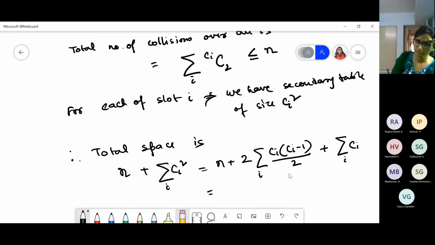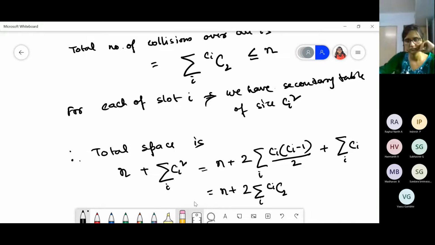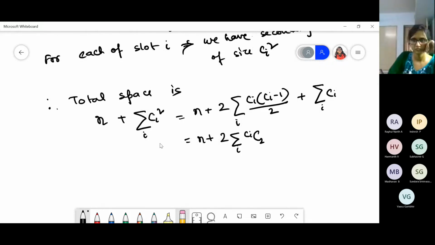So this is n plus 2 into the sum over I of ciC2 plus the sum over ci.